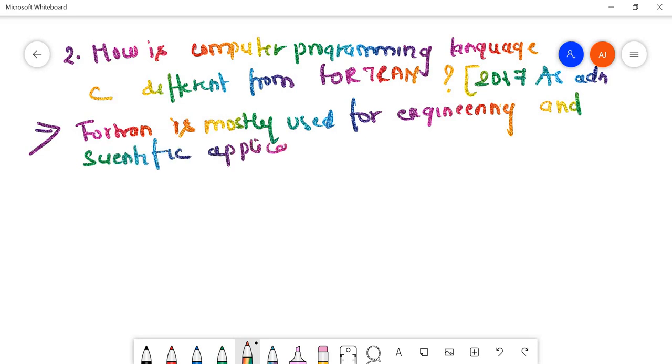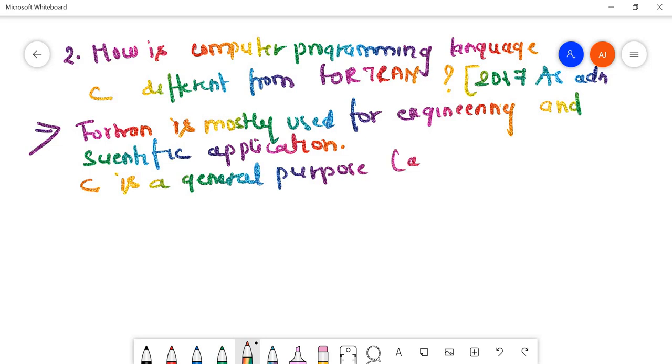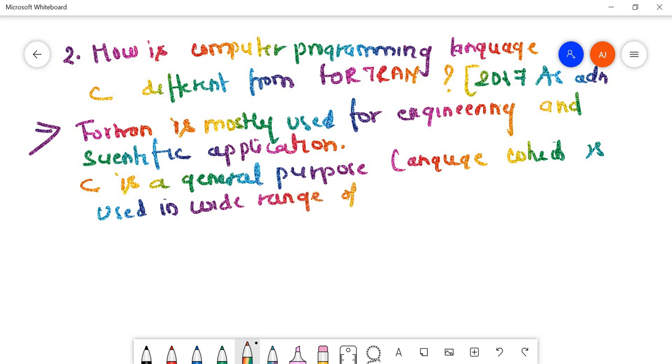And we know that C is a general purpose language, which is used in a wide range of fields.